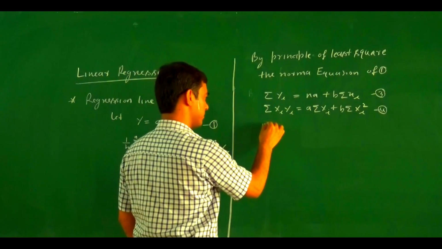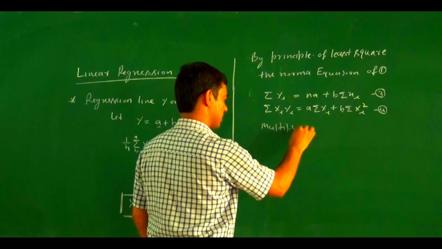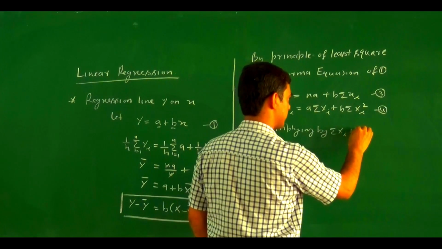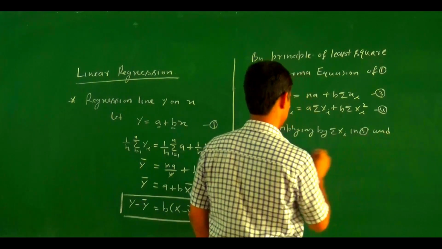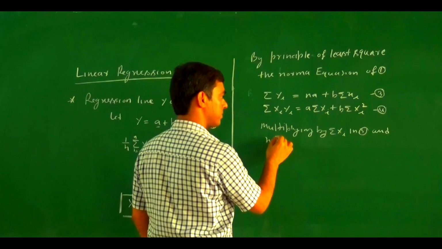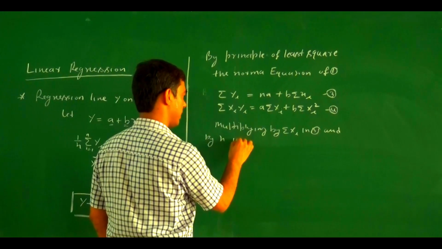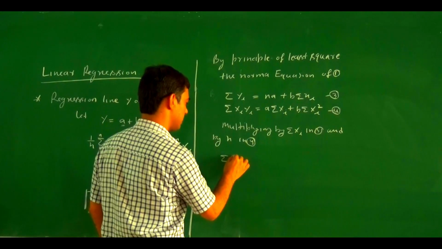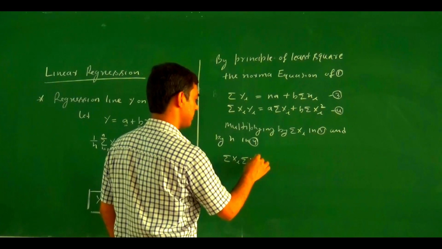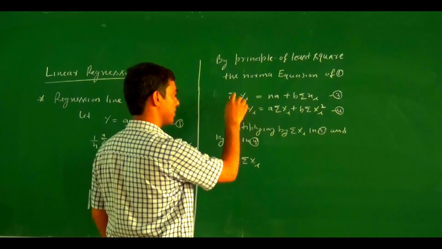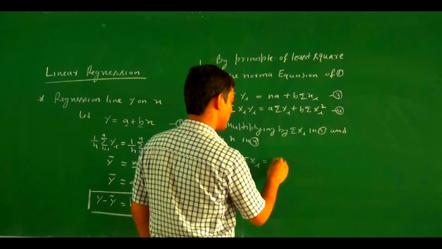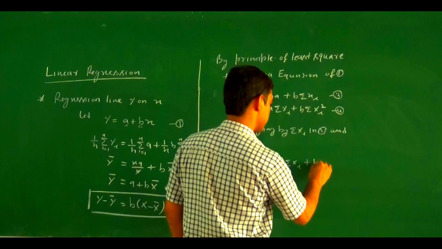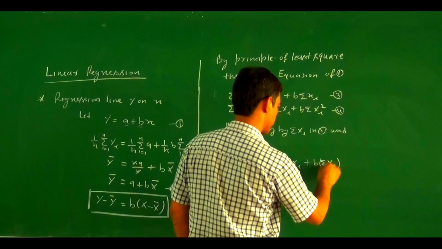Multiplying by summation of xi in the third and by n in the fourth, what will happen? The third equation becomes summation of xi summation of yi equals na summation of xi plus b summation of xi whole square.